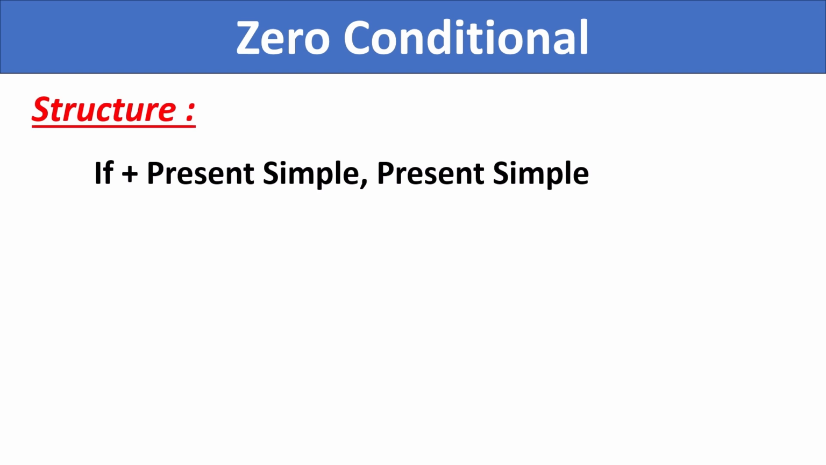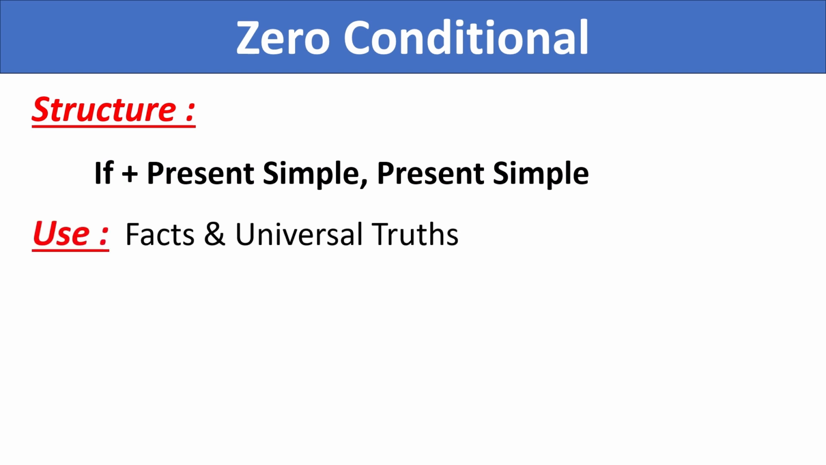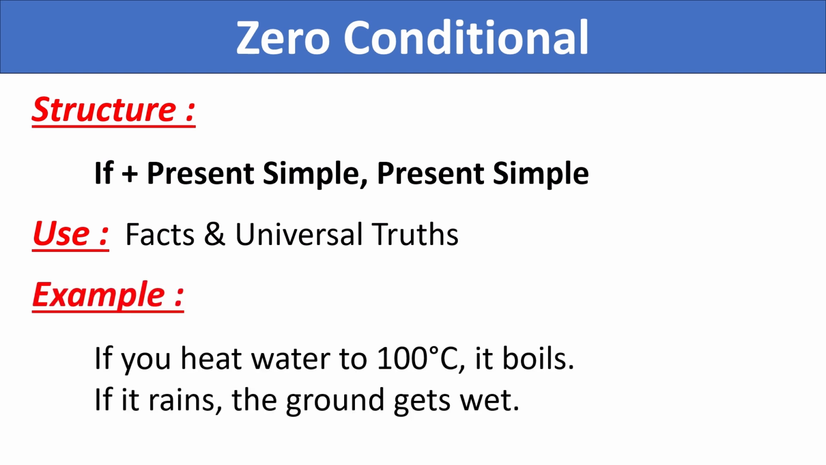First of all, let's know about zero conditional. The structure is if plus present simple, then present simple. We use the zero conditional when the result of the condition is always true, like a fact or a law of nature. Some examples are, if you heat water to 100 degrees Celsius, it boils. This is a scientific fact. Every time you heat water to 100 degrees Celsius, it will always boil.